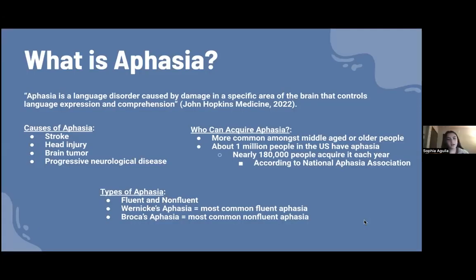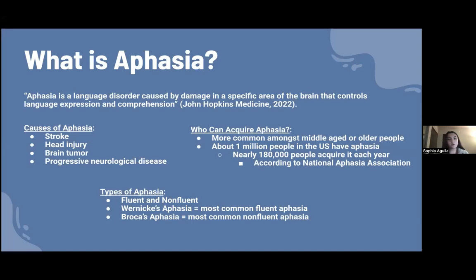So, getting into what an aphasia is, according to Johns Hopkins Medicine, aphasia is a language disorder caused by damage in a specific area of the brain that controls language expression and comprehension. Aphasia usually occurs suddenly after a stroke or a head injury, or it can develop more slowly with the presence of a brain tumor or progressive neurological disease such as Alzheimer's.